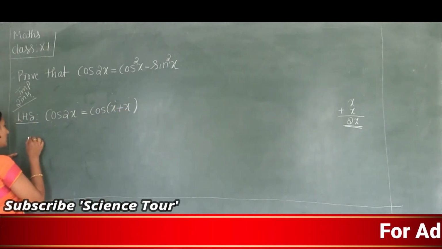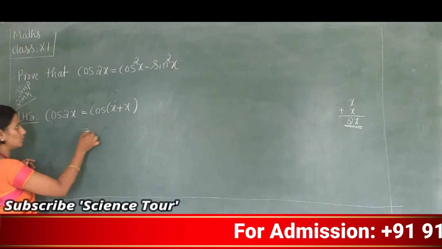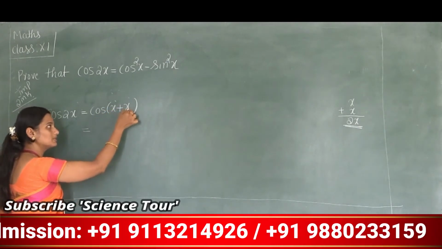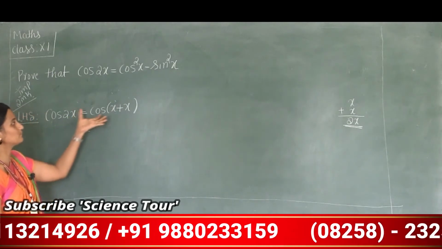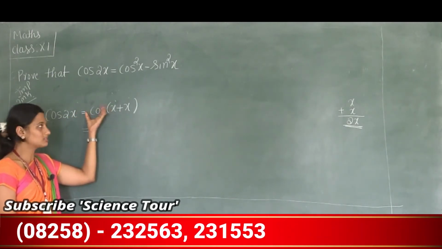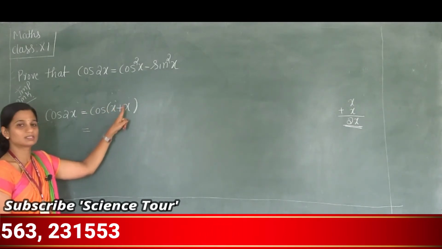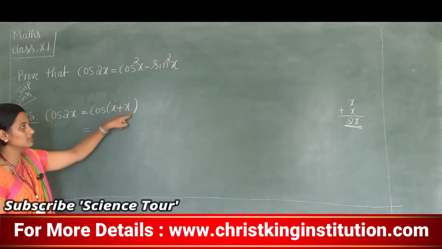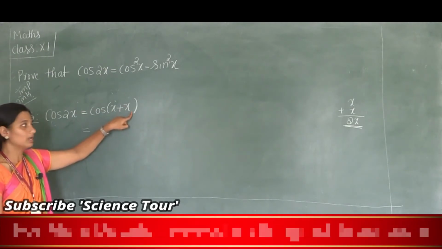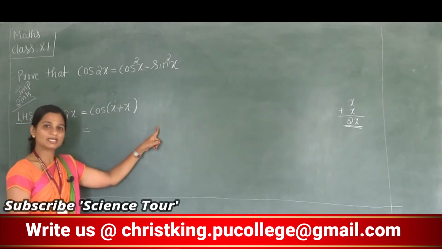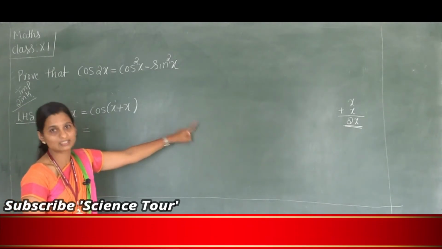So that is equal to cos of x plus x. Which formula can you use here? You can use cos of x plus y. The formula is cos x cos y minus sin x sin y.